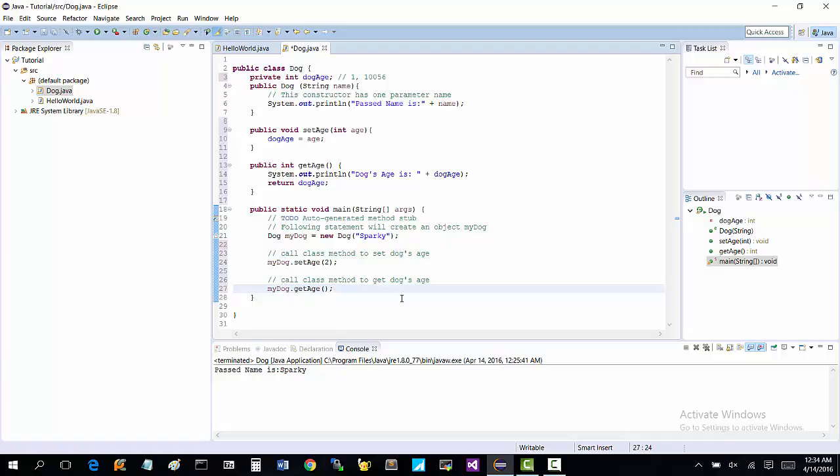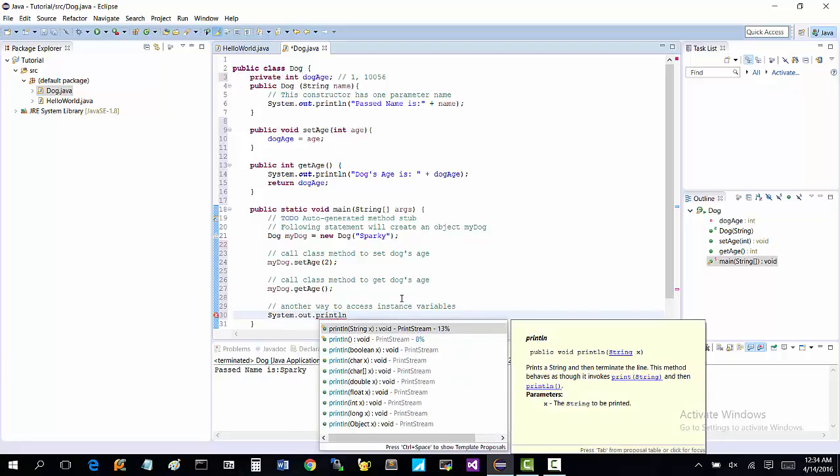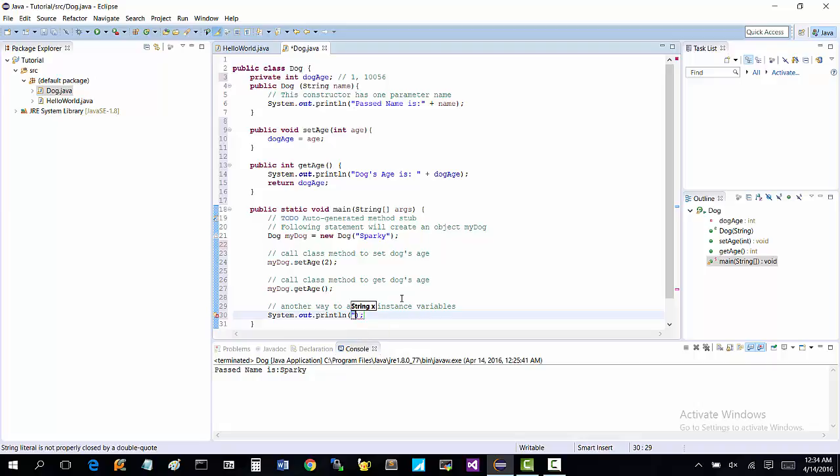And another way to actually get access to instance variables is to say something like this. You can say system dot out dot print line, and I'm going to say variable age,